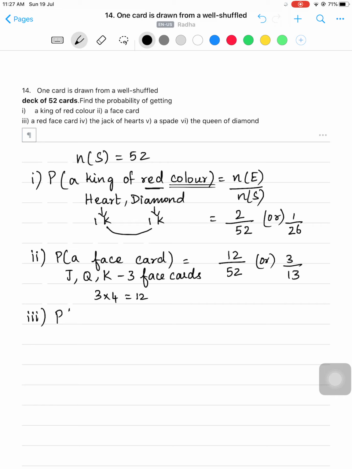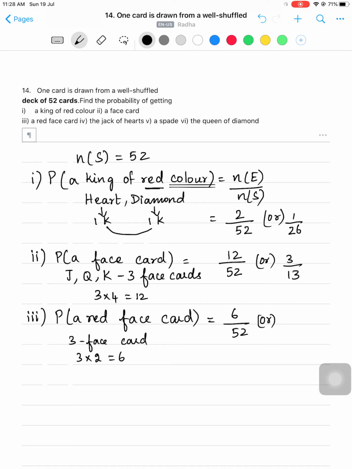Third one is probability of getting a red face card. So out of 52, you know there are 3 face cards in each suit and we need a red face card. So 3 into 2, 6 face cards are there which are red in color. So probability of getting a red face card is 6 by 52. Again, if you want, you can reduce to lowest term and write it as 3 by 26.